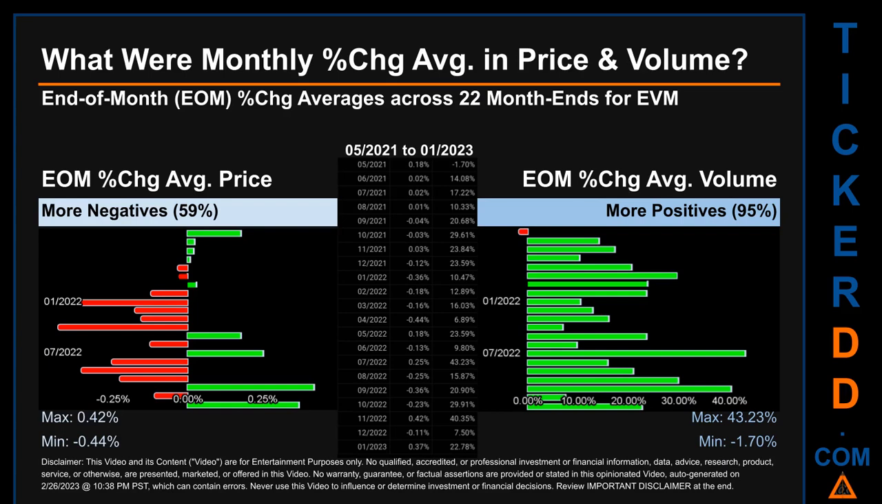In terms of volume, 21 out of 22 month ends had a positive percentage change. That is 95% of month ends saw a positive percentage change in average volume. Price saw an end-of-month max of 0.42% in average percentage change along with a minimum of minus 0.44%. For volume, the maximum and the minimum monthly percentage change were respectively 43.23% and minus 1.70%.